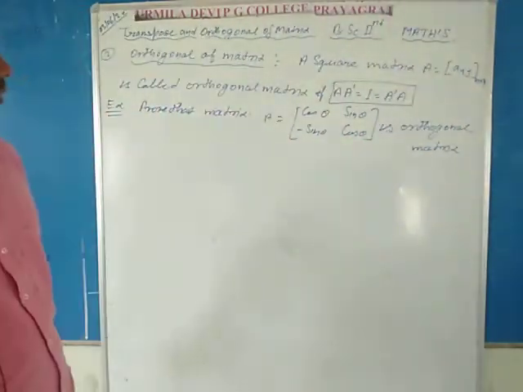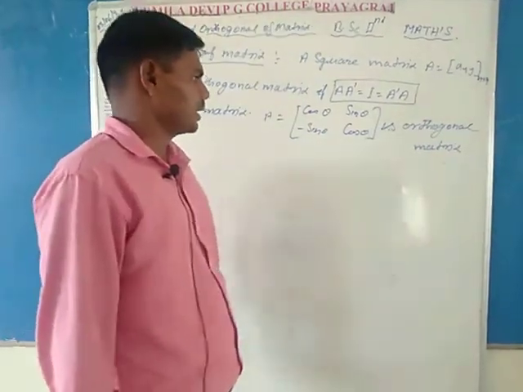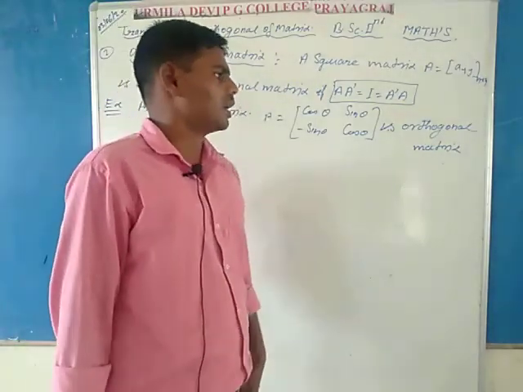In this question, prove that matrix A, whose first row is cos theta sin theta and second row is minus sin theta cos theta, is an orthogonal matrix.